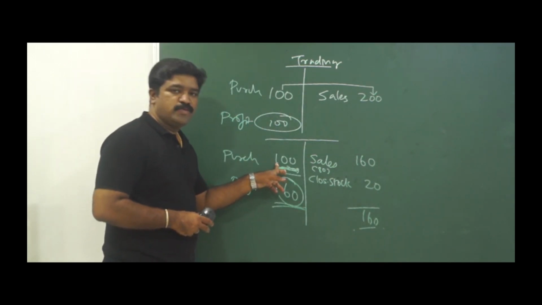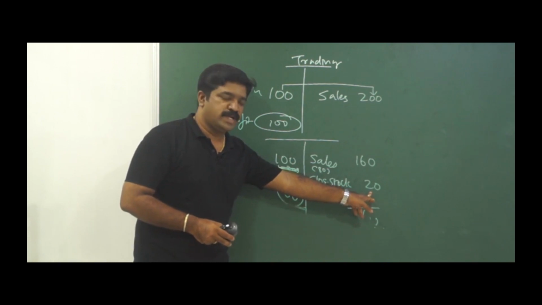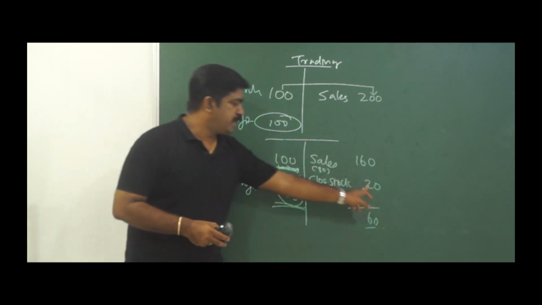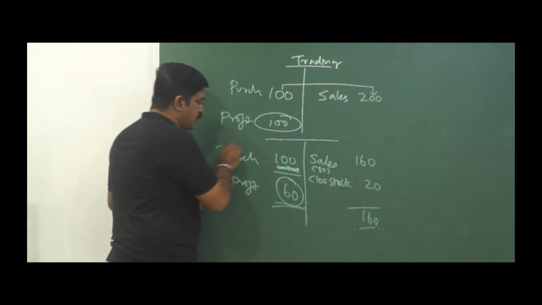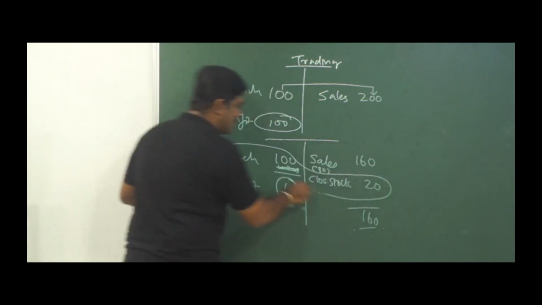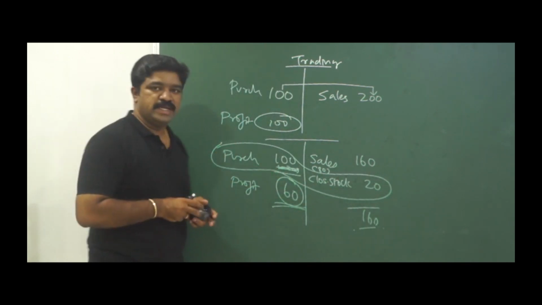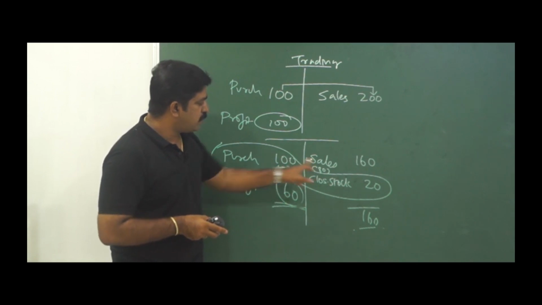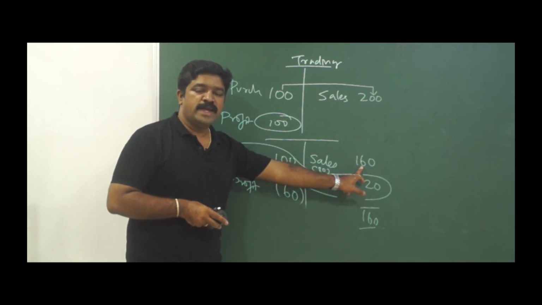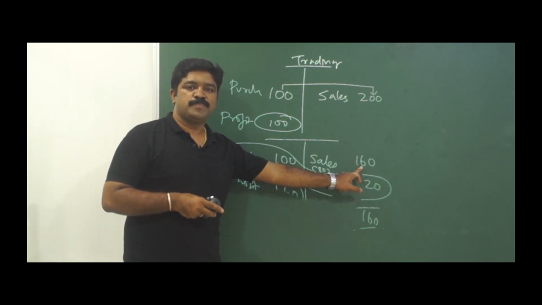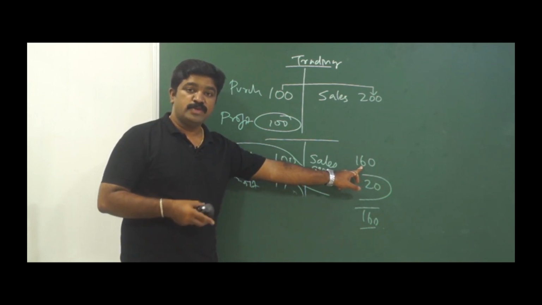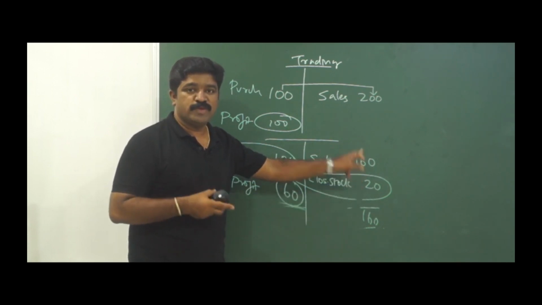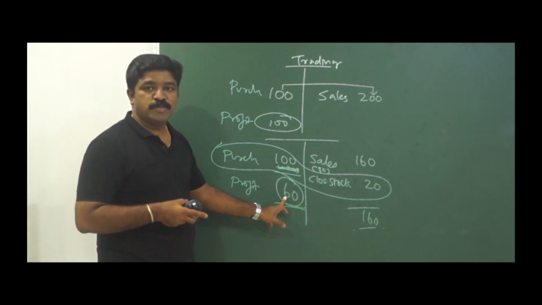On debit side I have 100, on credit side I have 20. So 100, 20. It means net effect. If you look at the net effect, it is 100 minus 20, it is 80. Now this 80 is what getting compared. 80 is compared with 160, right? Then you realize that you have actually made a profit of 80. It is not 60. You made a profit of 80.